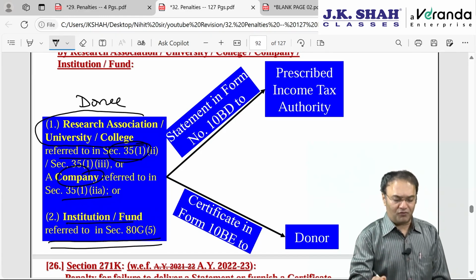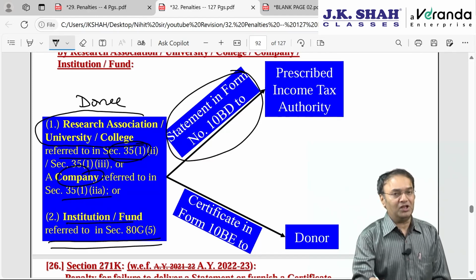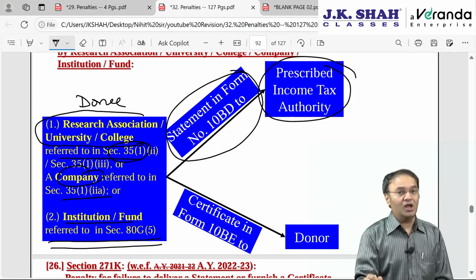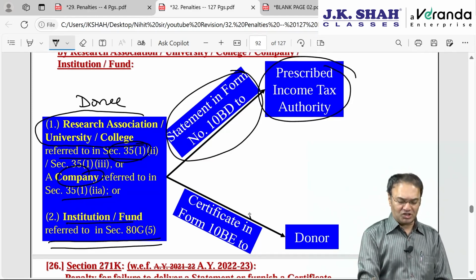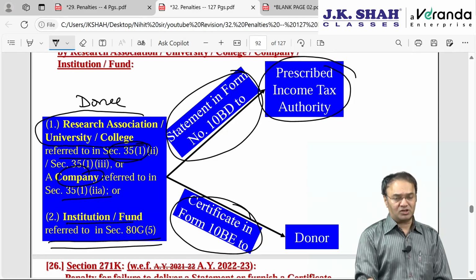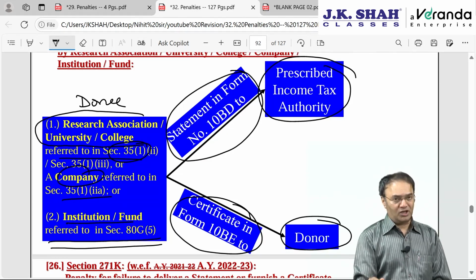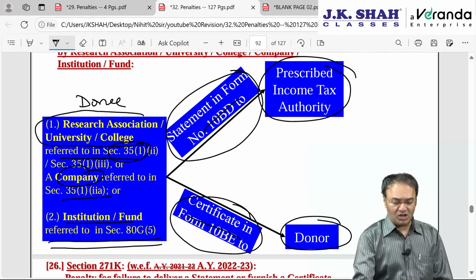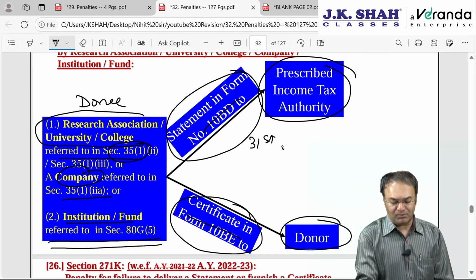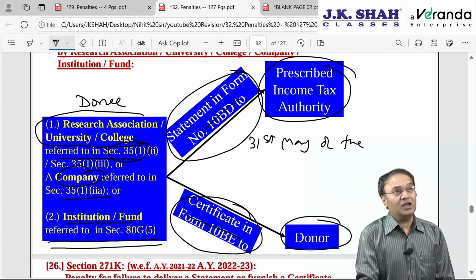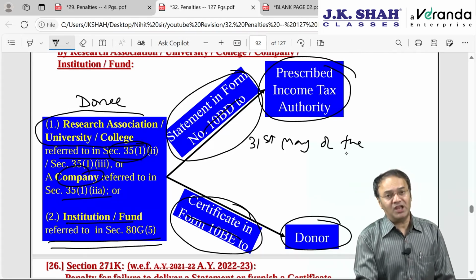Number one, they will have to furnish a statement in form number 10BD to the prescribed income tax authority, and issue a receipt or donation certificate to the donor in form number 10BE. No need to remember form numbers, as I told you earlier. The time limit for both of them is 31st May of the next year. So April and May, 2 months from the end of the financial year.